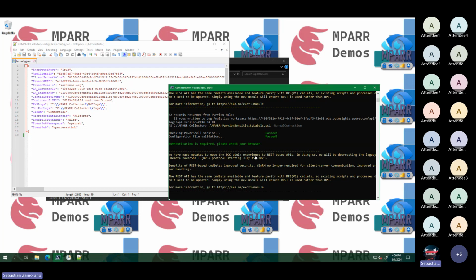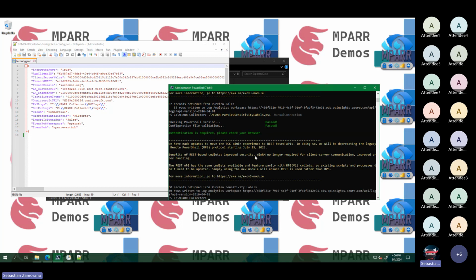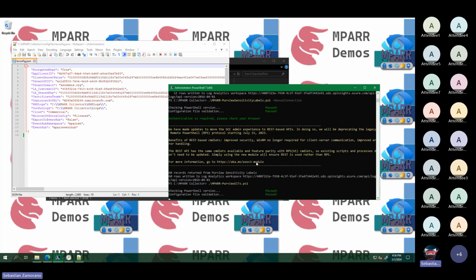There is another script, the Content Explorer data, that takes a lot of time, but I will try to explain it very quickly, and then how we can finally migrate from an existing configuration, from a previous configuration. This is sensitivity labels. The other one is Purview seat. From a previous installation of Emper, how we can move to the new version.